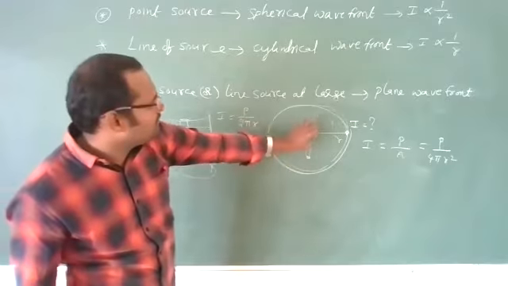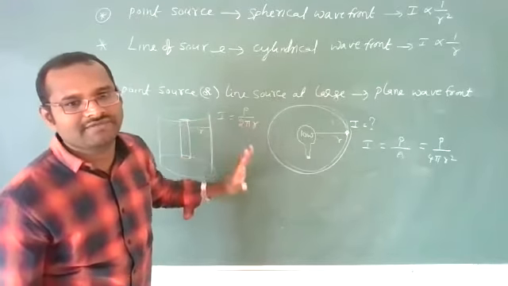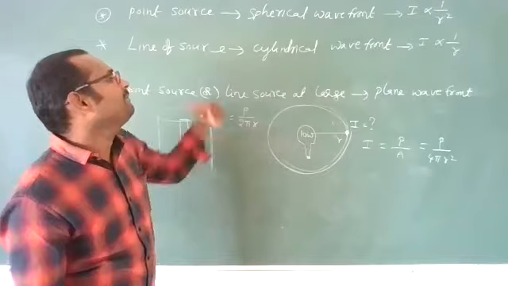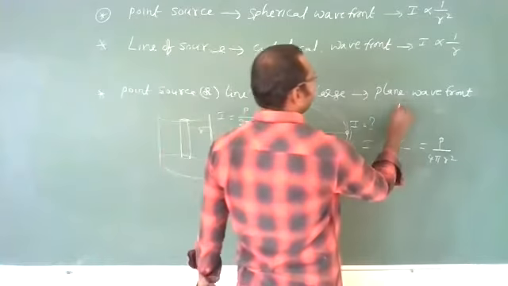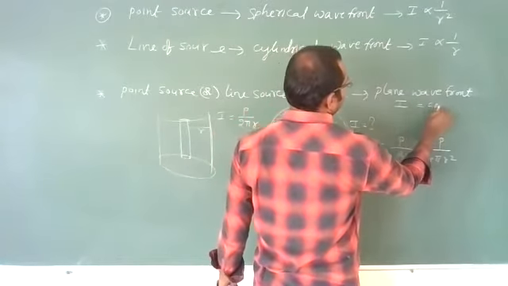P is constant. The power of the bulb is constant. 2 is constant. Pi is constant. And for a plane wavefront, intensity is constant.